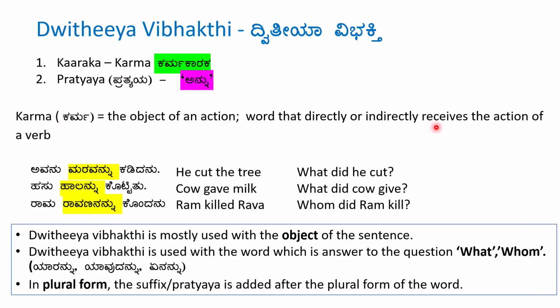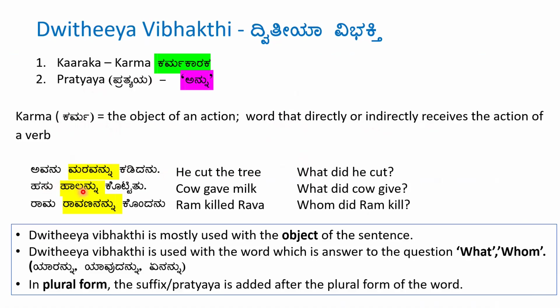So let's see with an example. Avanu maravannu kadidanu. What did he cut? Tree. So what is tree in Kannada? Mara. So Mara is the object of the sentence. So with Mara we use Dvitiya Vibhakti.